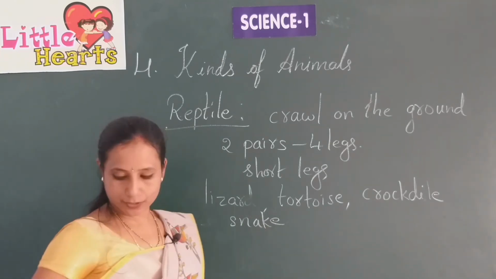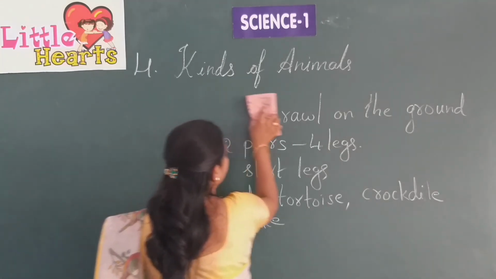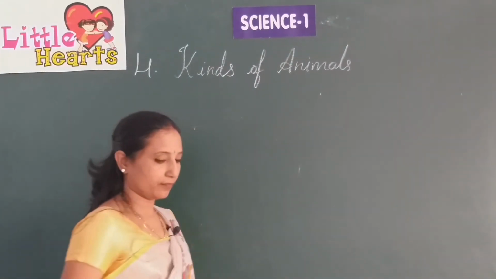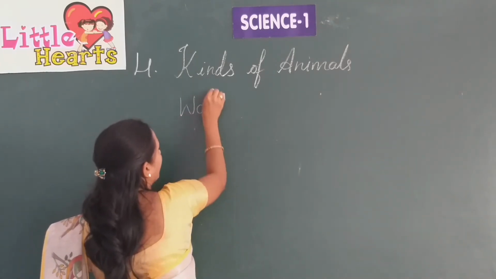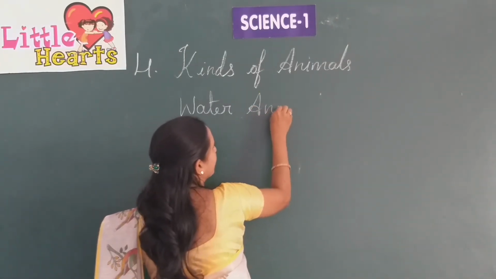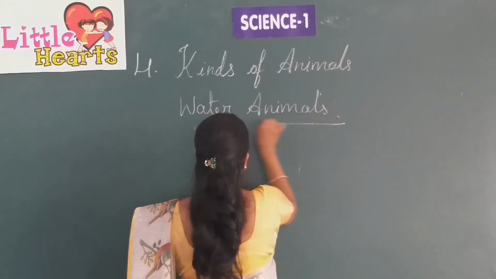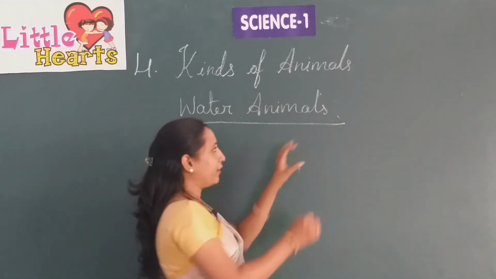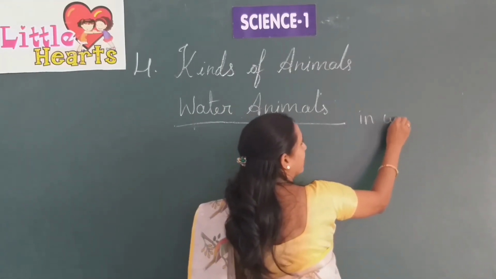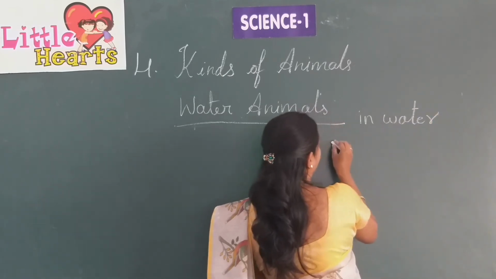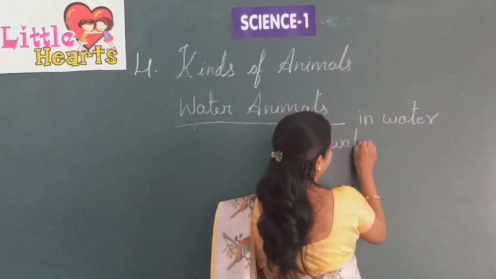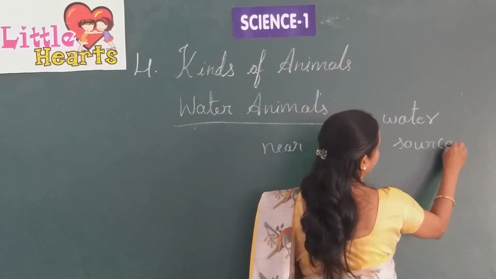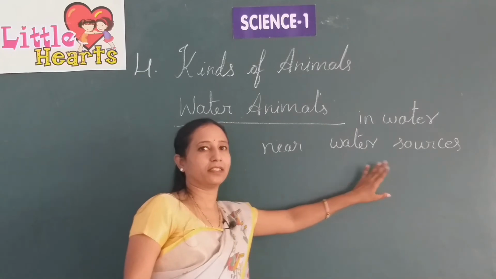We'll go to the next topic, that is water animals. These animals mostly live in water or near water sources, which means near water bodies.